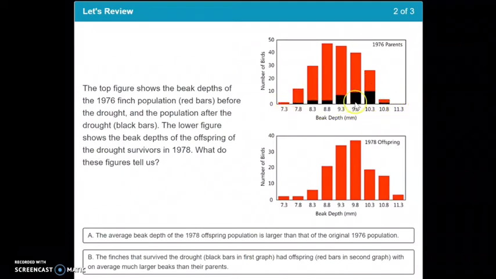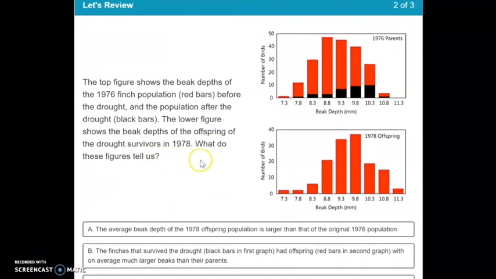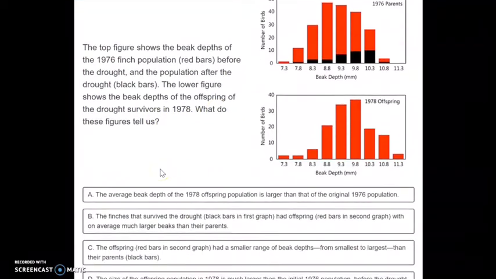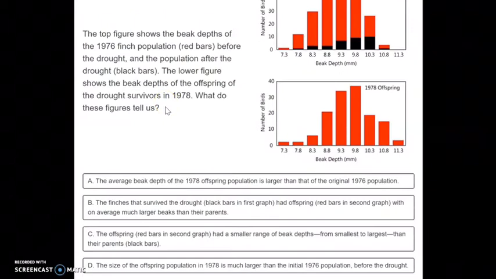You can see the ones that survived were the ones that were 9.3, 9.8, 10.3. They survived the best. So you can see that it correlates with the ones that are most likely to come about later on, what the offspring are most likely to have.